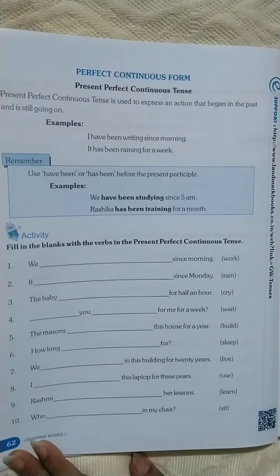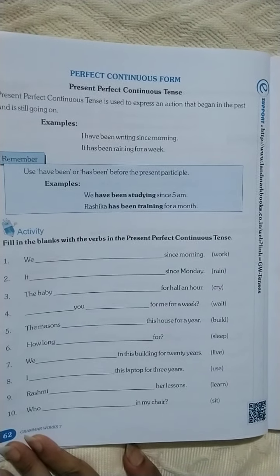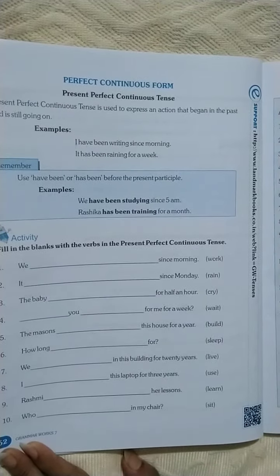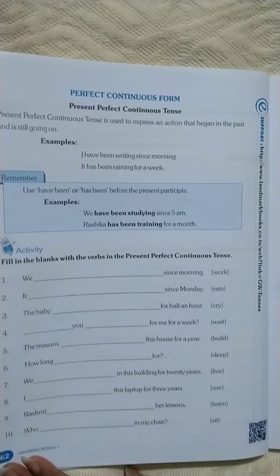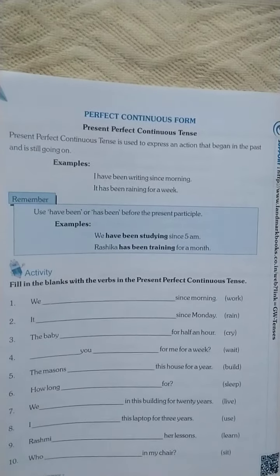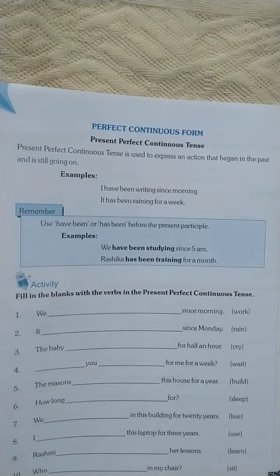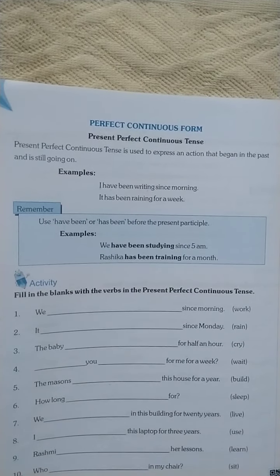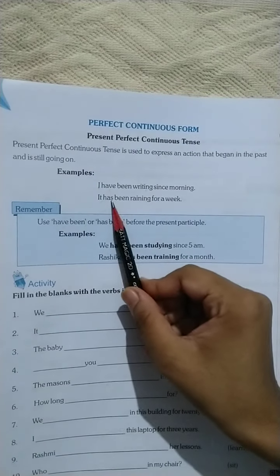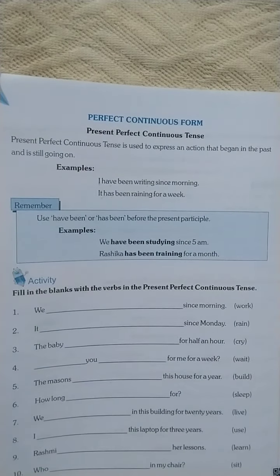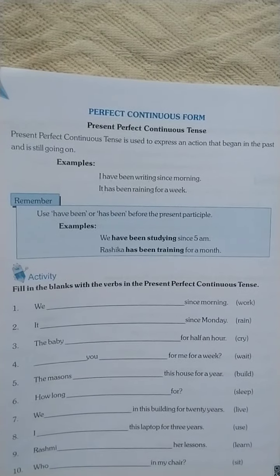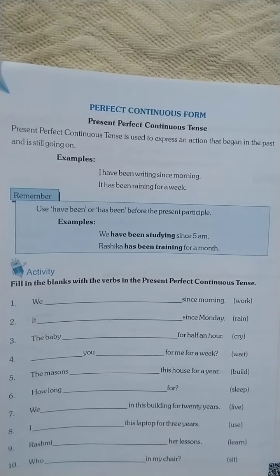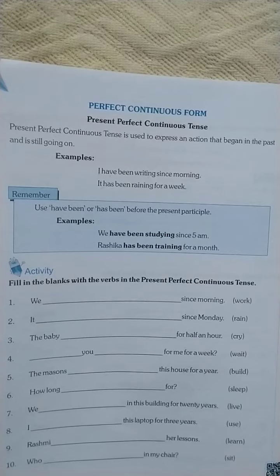Since morning means the action began in the past and it is going on. Second, it has been raining for a week, means the action started in the past and it is continuing. For a week means it's continuing.